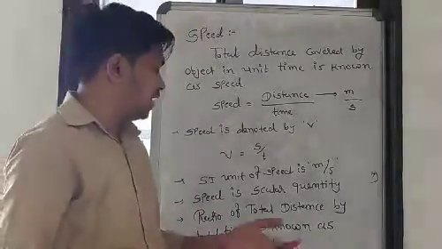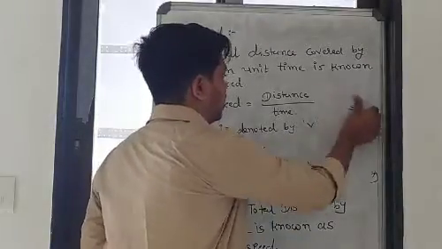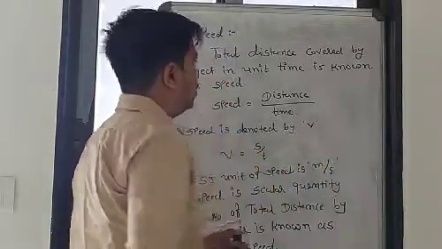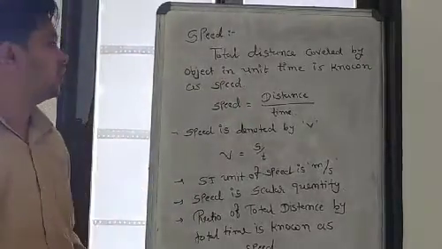If you want to find out the average speed, then what do you have to do? Before that, just watch it. The whole should be watched by you for 2 to 3 seconds, okay? Just watch it.